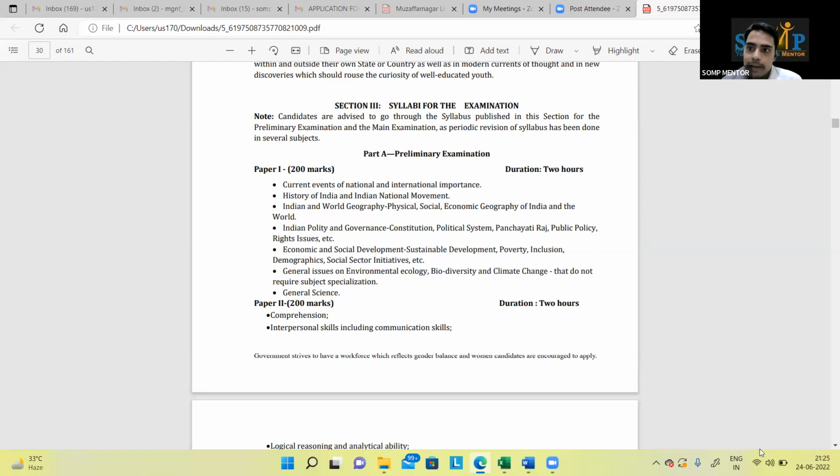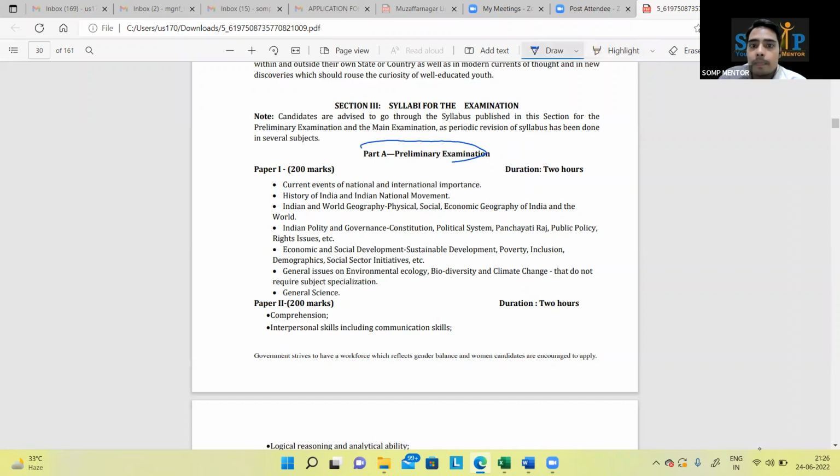In the starting we will be dealing with the CSAT itself, because as we have seen, CSAT has become a tool used by UPSC to eliminate people at the prelims stage itself. Many aspirants score more than 100 marks but end up below 33% in CSAT. So considering all this, let's move forward.